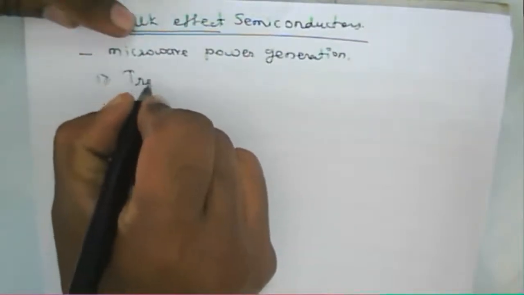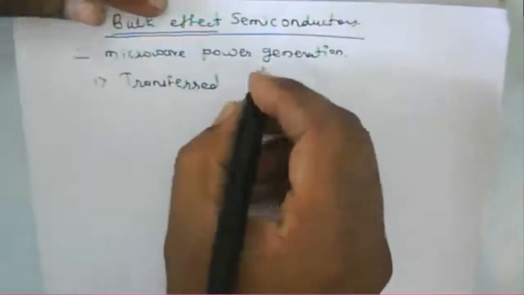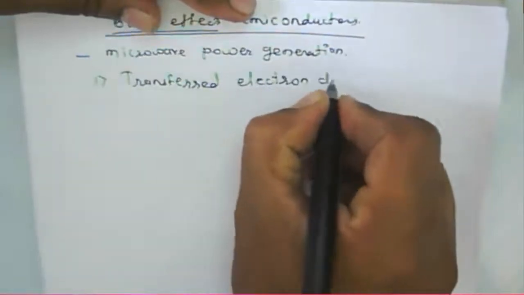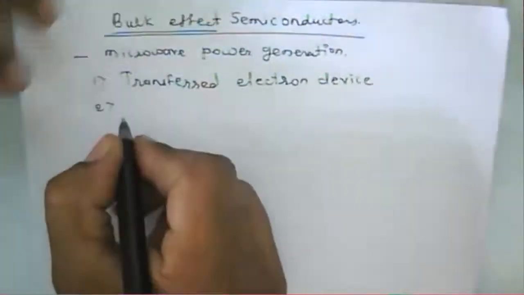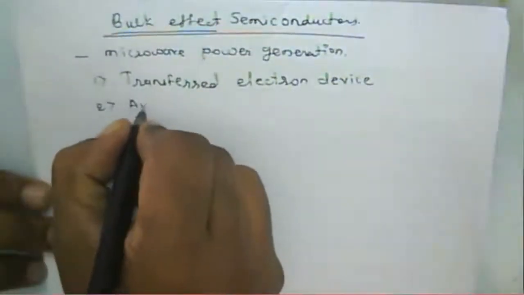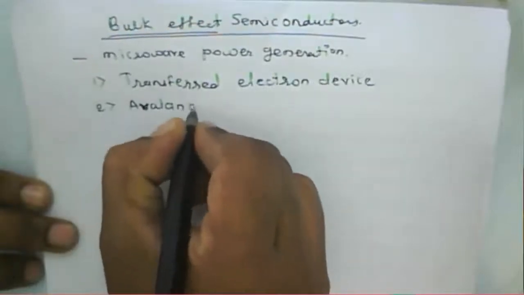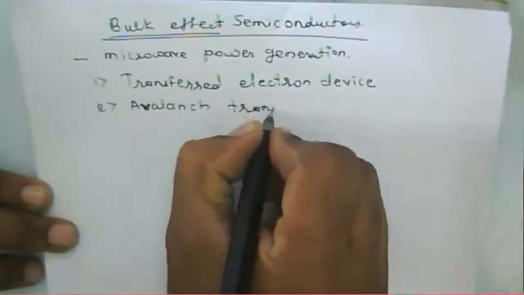One type is the transferred electron device. Another type is the avalanche transit time device.